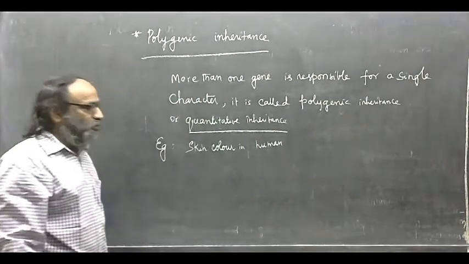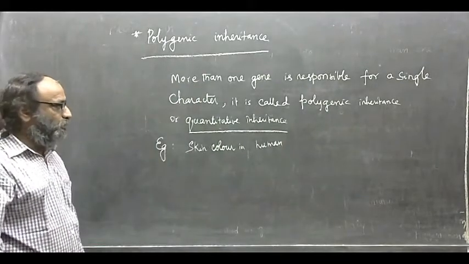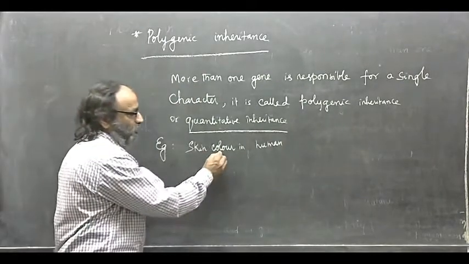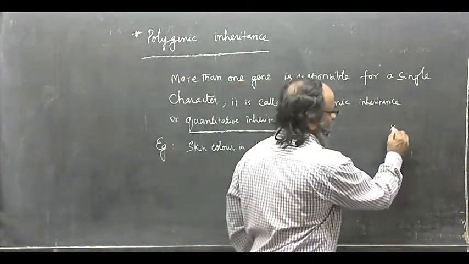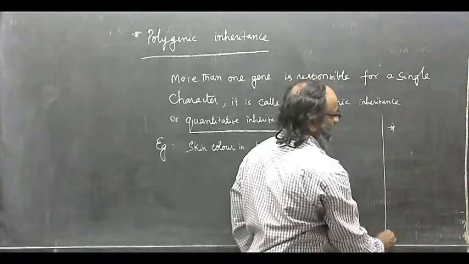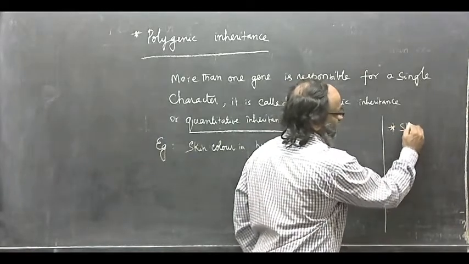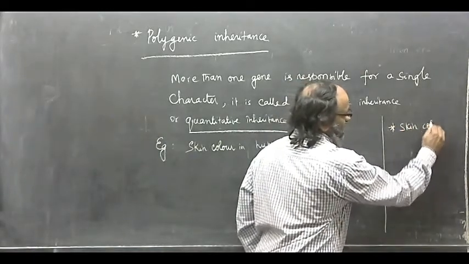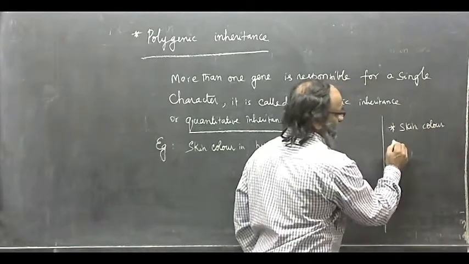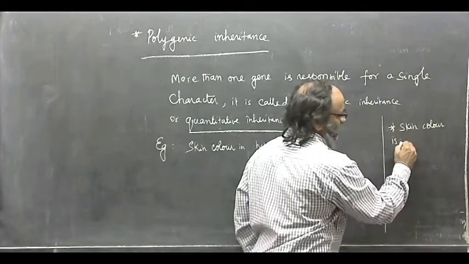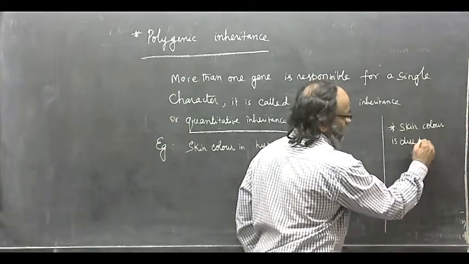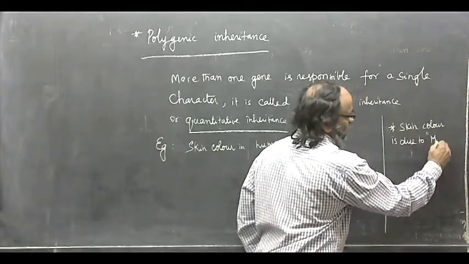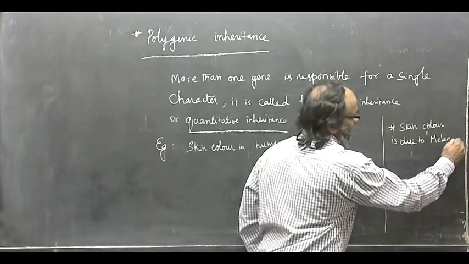The skin color in human beings is an example of polygenic inheritance. What is the pigment responsible for skin color? Skin color of human beings is due to a pigment called melanin.